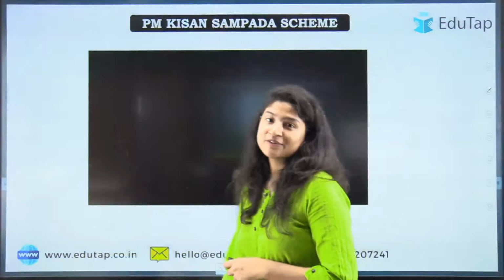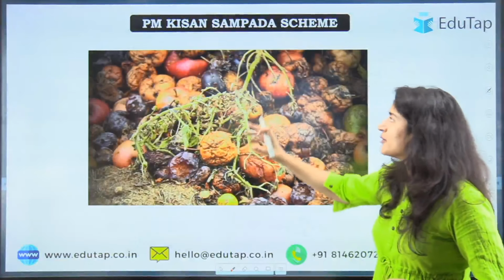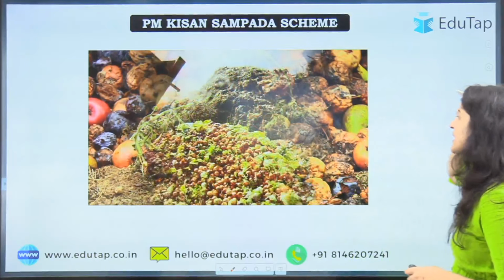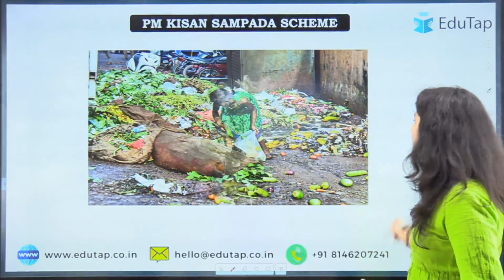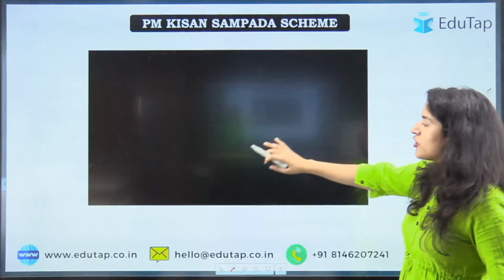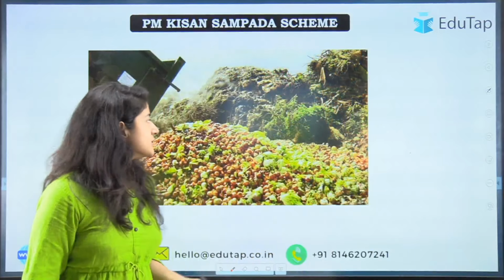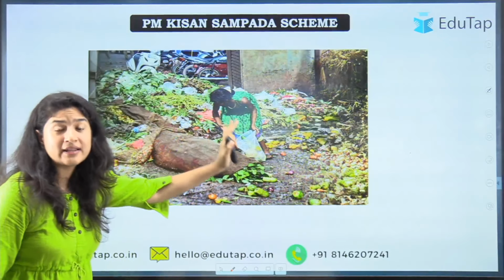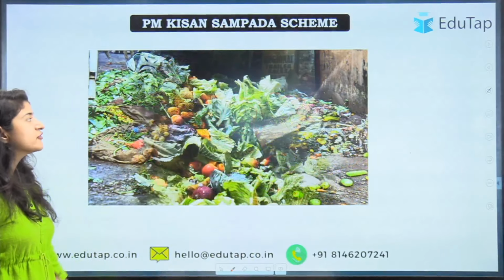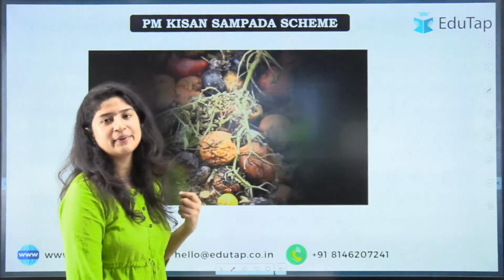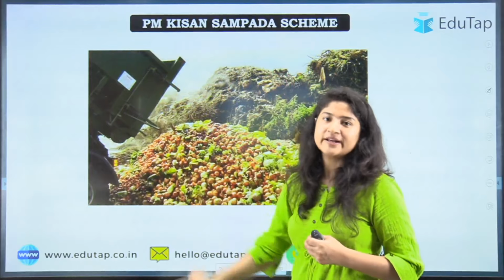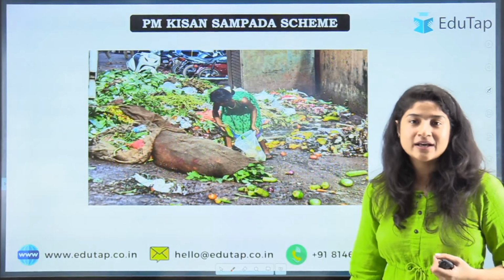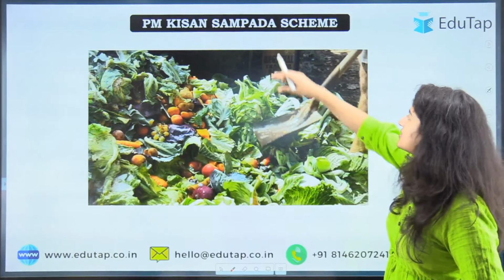Now let's start with today's session. When we talk about post-harvest loss in India, what is post-harvest? Once you have harvested the crop, it is not being utilized. This can be because of various reasons: poor storage facilities, or poor marketing, and because of that a lot of food that can be utilized gets wasted. And of course, it is a serious threat to food security, because we are capable enough to grow our own food, but it is not reaching the consumer. So for that, various schemes are being introduced by the government, and one such is Kisan Sampada.